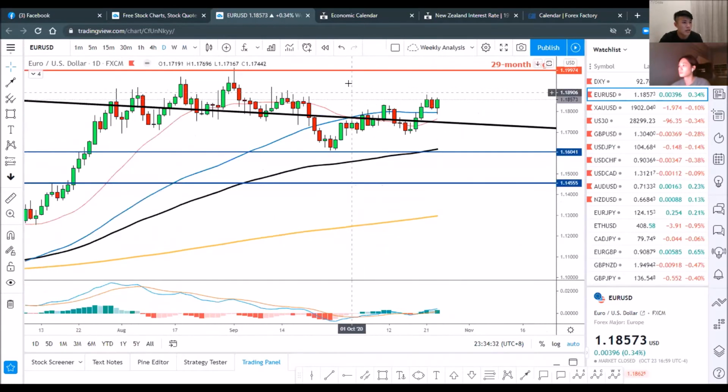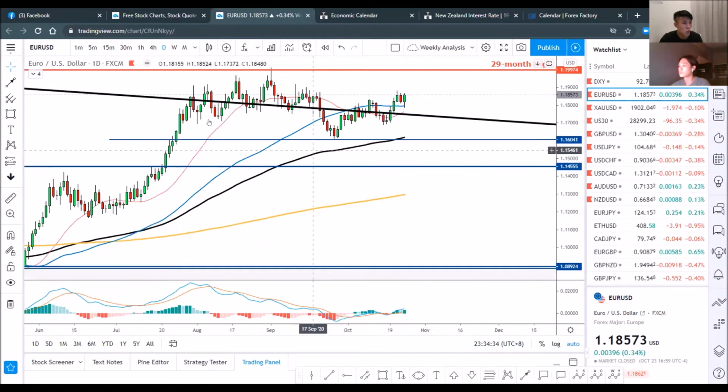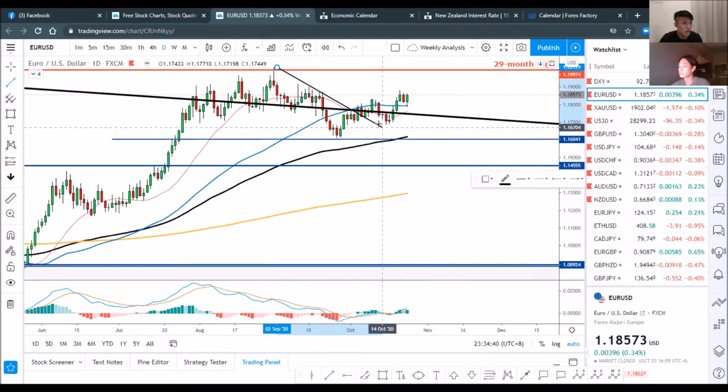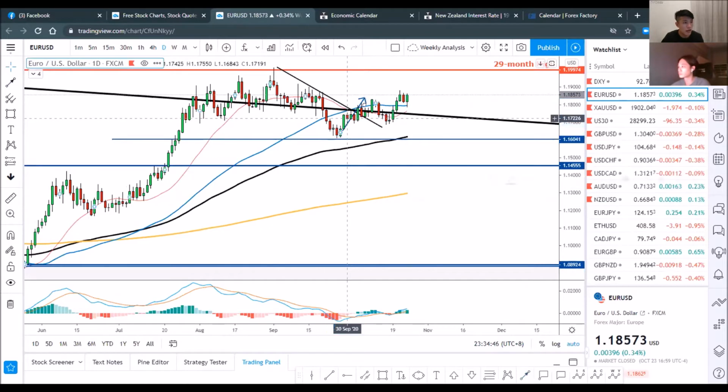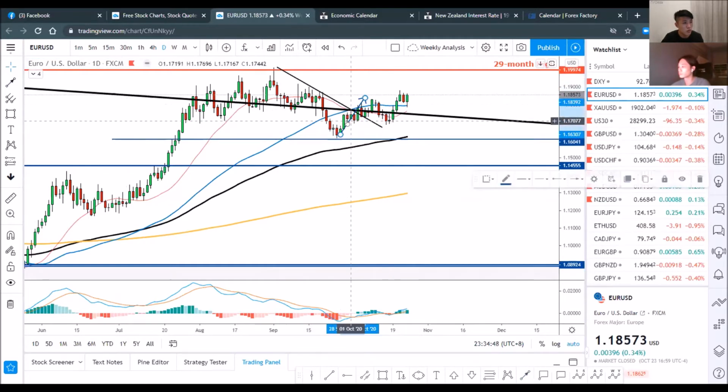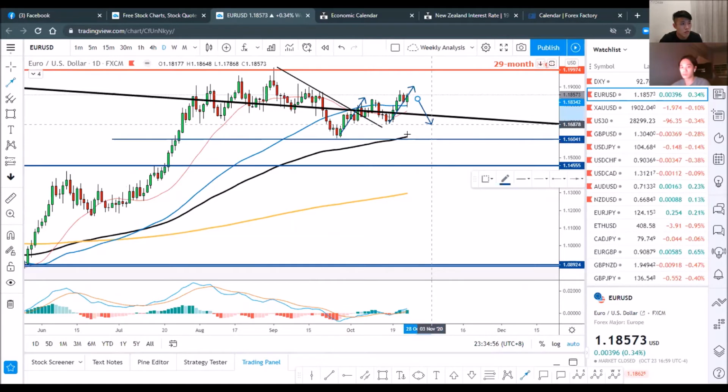So in the daily charts, one thing is that this trend line has been broken previously, which is why the euro dollar has pulled back one wave, and it is now in the second wave. So it may continue to pull back even further, or it may also start to come down in the beginning of this week. So we're going to see what's going to happen.